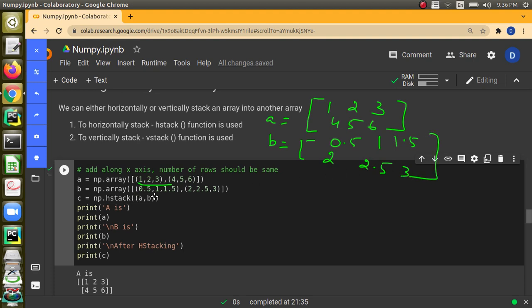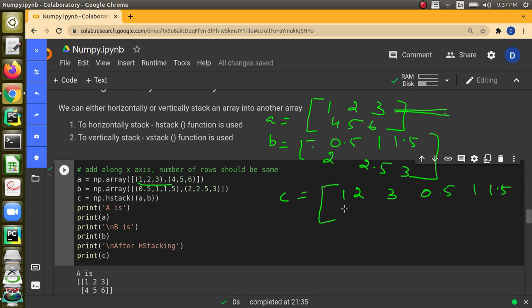When I use hstack, it will horizontally stack the elements. Horizontally stacked means the elements of the first row of B will be added to the end of the first row of A, and the second row of B will be added to the end of the second row of A. So C will be 1, 2, 3, and then the first row from B, 0.5, 1, 1.5.